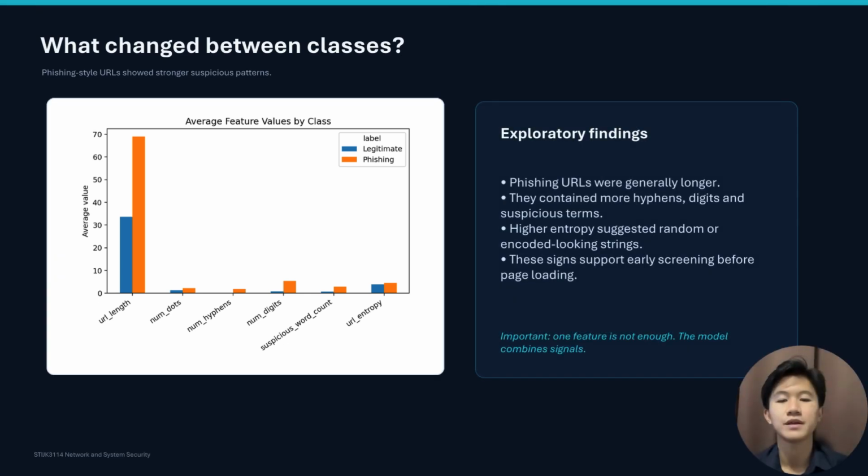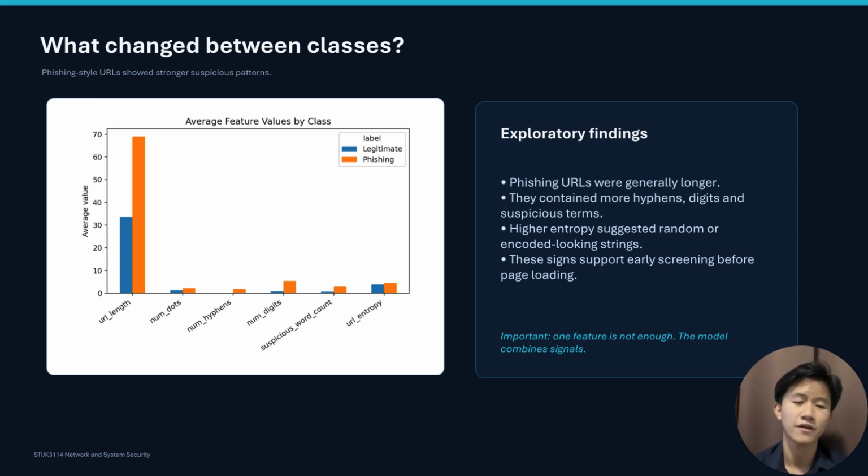During exploratory analysis, several differences appeared between the two classes. The phishing style URLs were generally longer and contained more hyphens, digits, subdomains, slashes, query content, and suspicious words.